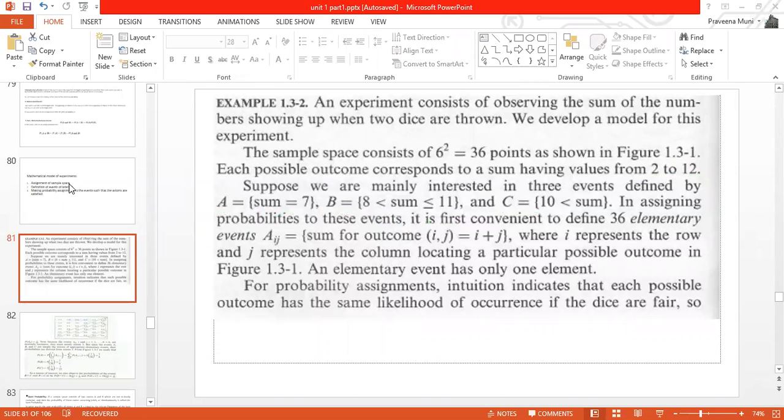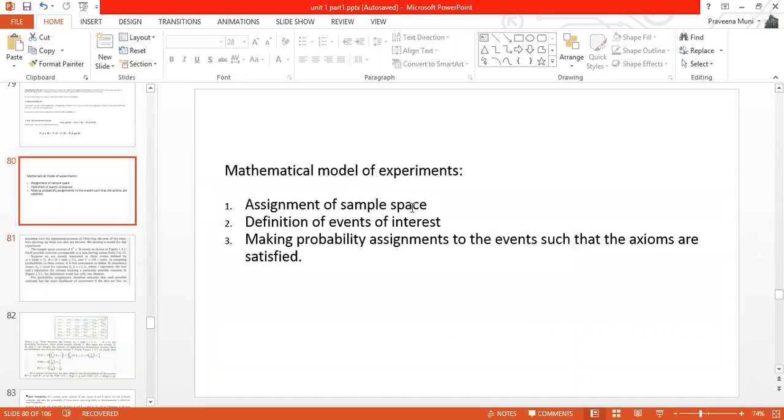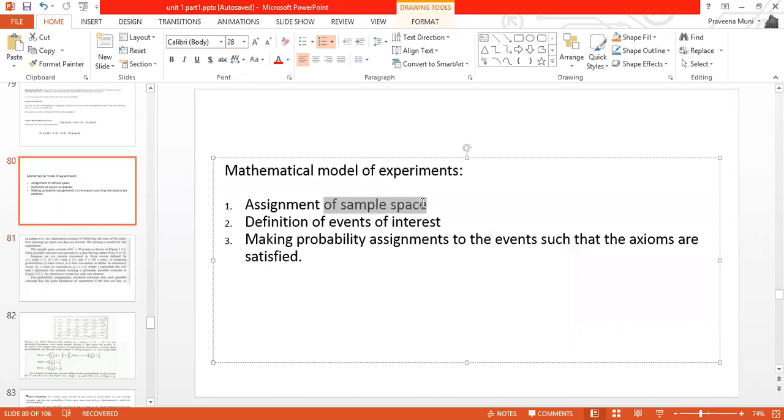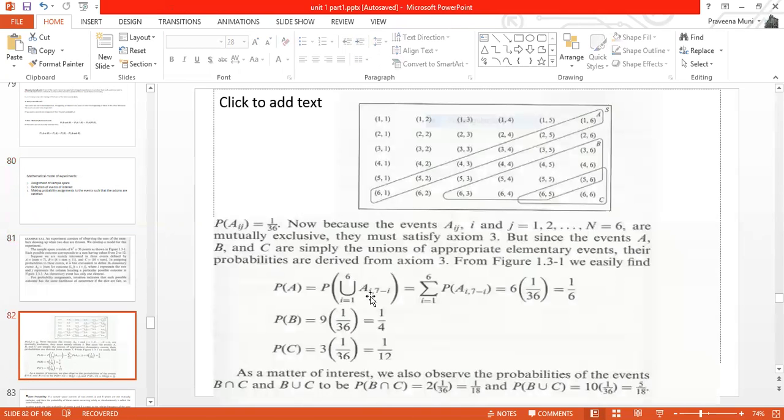Now what is the next step in the mathematical model? The first step is to obtain the sample space. We have obtained the sample space, which has 36 elements, from (1,1) to (6,6). The second step is to define the events. We have defined three events. What is the third step? We have to assign the probability such that it satisfies the axioms.